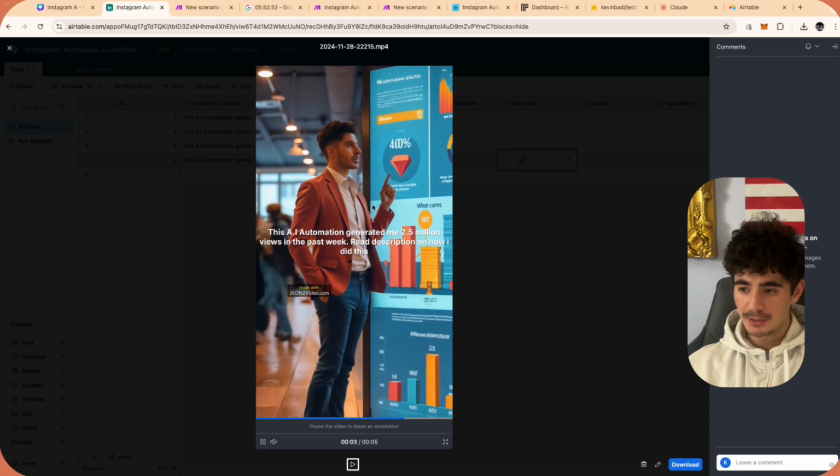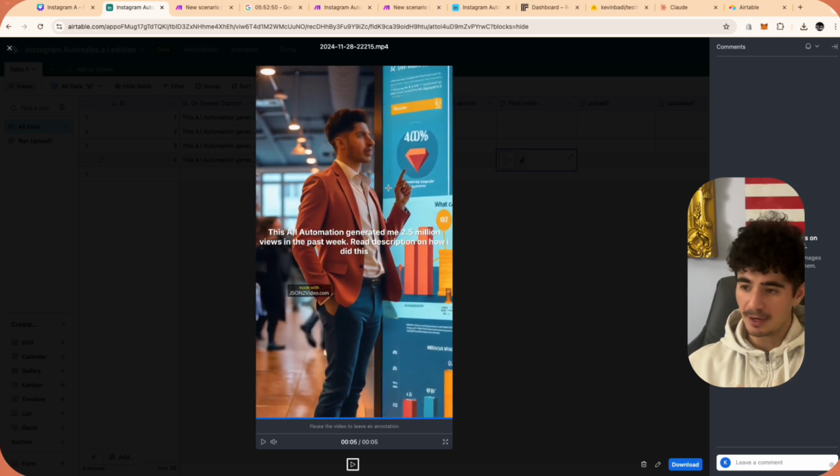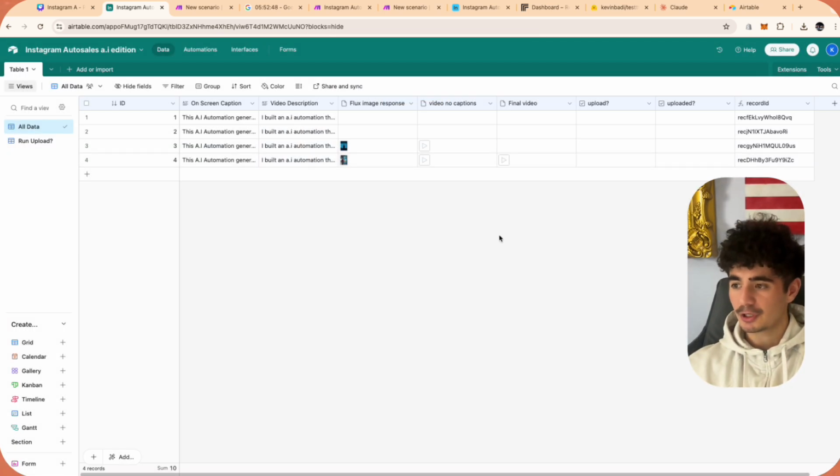Now, obviously, there's some fine tuning that can be done with the video because like my face started to morph at the end, but the functionality is what is really more important because like I said, guys, there's 2 types of ways we could do this automation. We could do this with AI videos, or we could do this with videos that you have already generated. And so the AI videos are about to take the entire mainstream because that quality is only going to get better. But for the short term, when you're doing it in your day-to-day life right now, you can be doing it with already made videos.